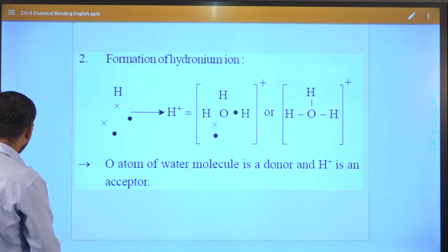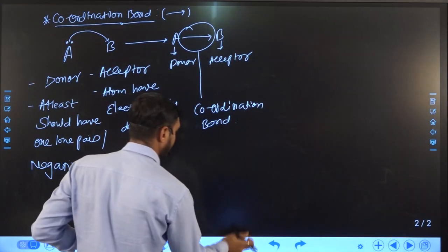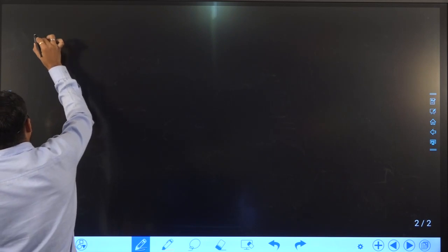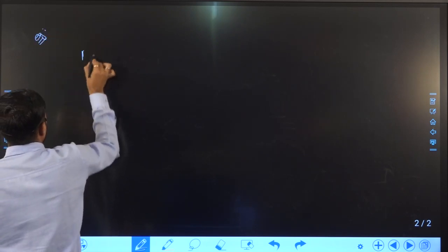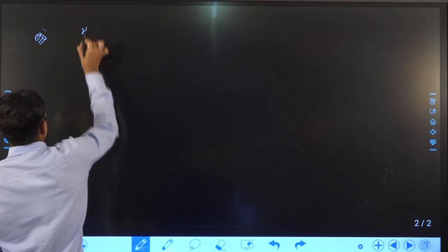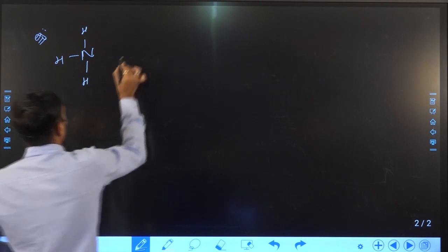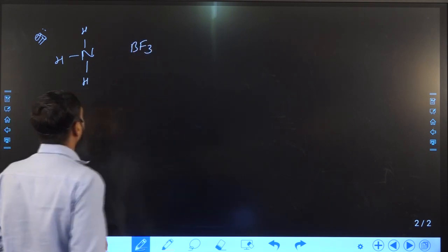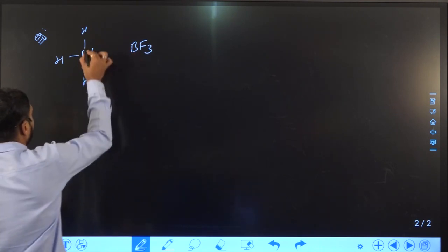And we can also discuss another example. Suppose we consider one molecule, that is ammonia, and BF3. Here boron has an electron deficiency and nitrogen has a lone pair.